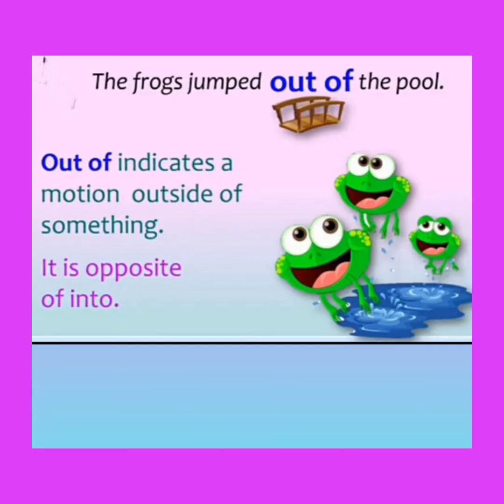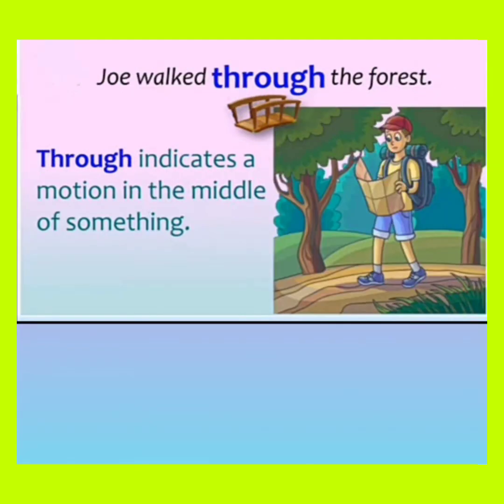Out of indicates a motion outside of something. Means movement करते हुए किसी चीज़ से बाहर आ जाना. It is opposite of into. Look at the example. The frogs jumped out of the pool. Our next preposition of movement is through. Through indicates a motion in the middle of something. किसी चीज़ में से होकर गुजरना. Look at the example. Joe walked through the forest.